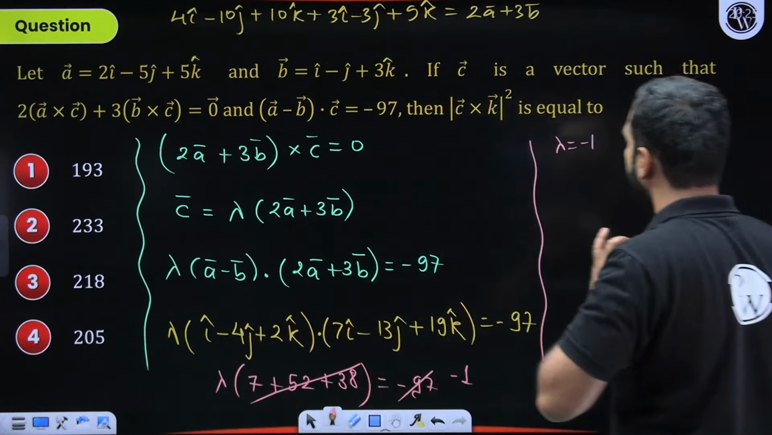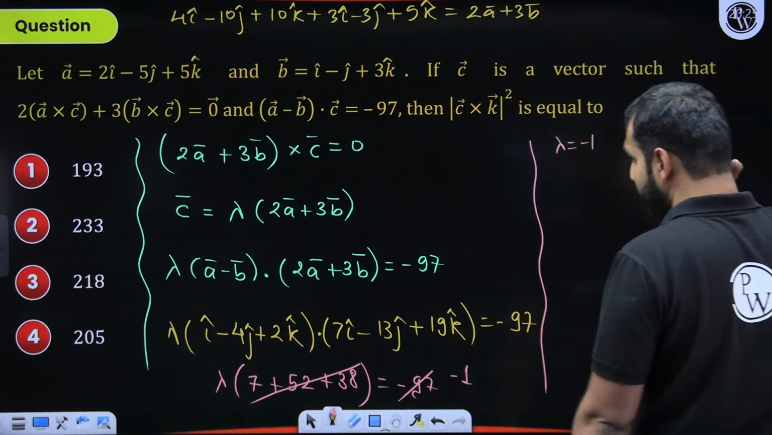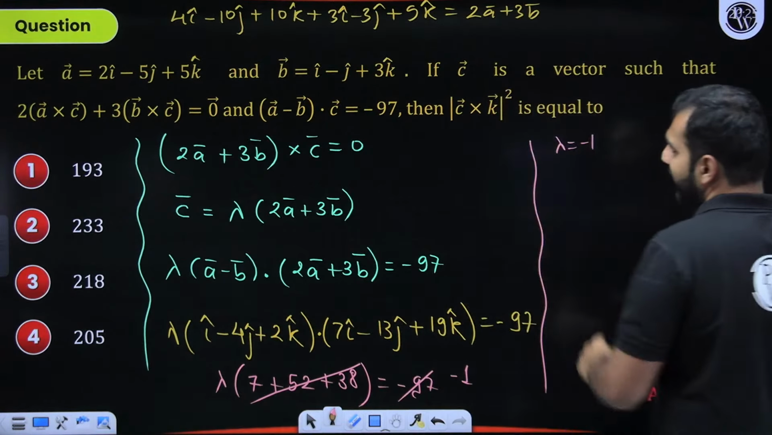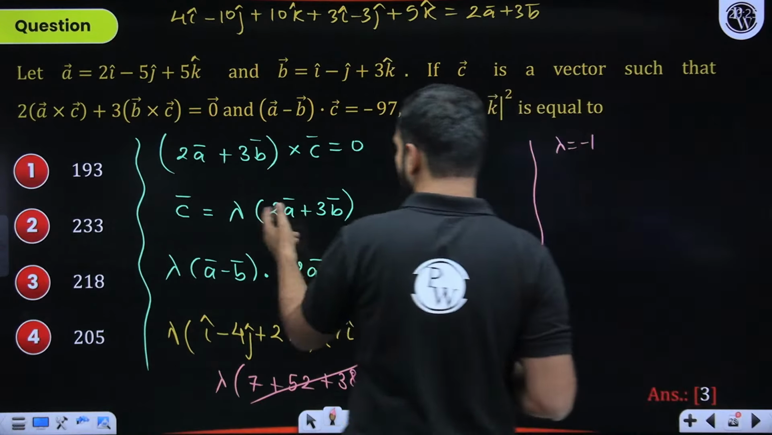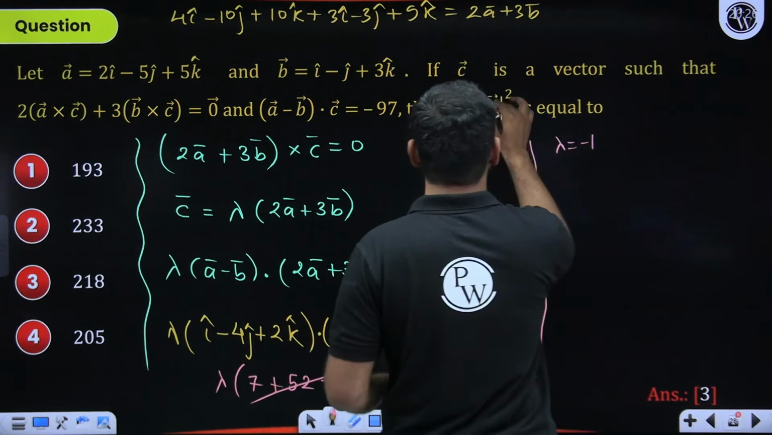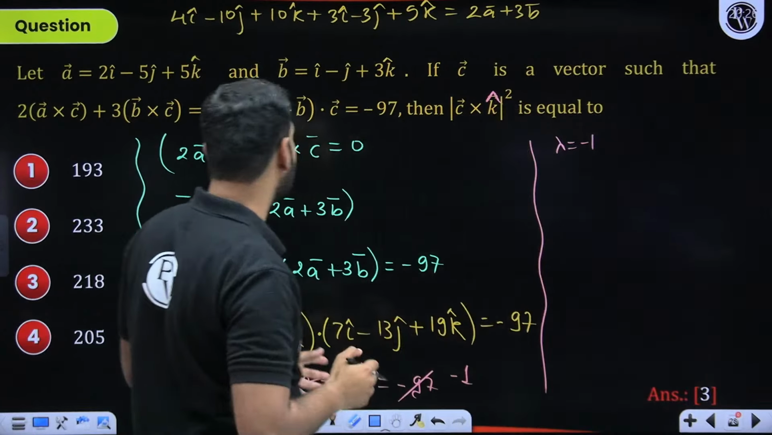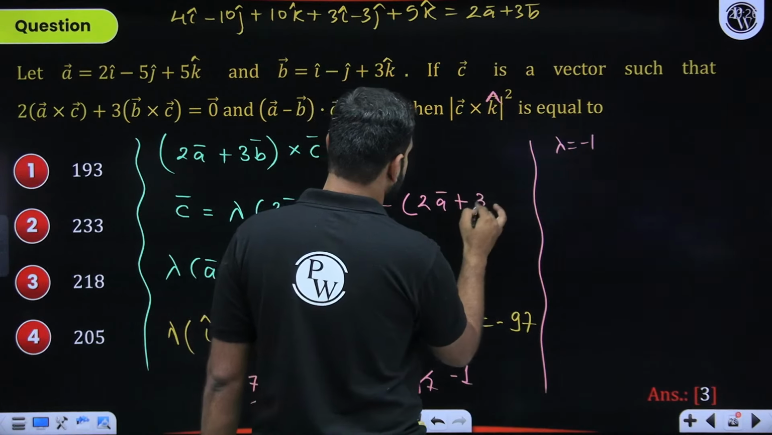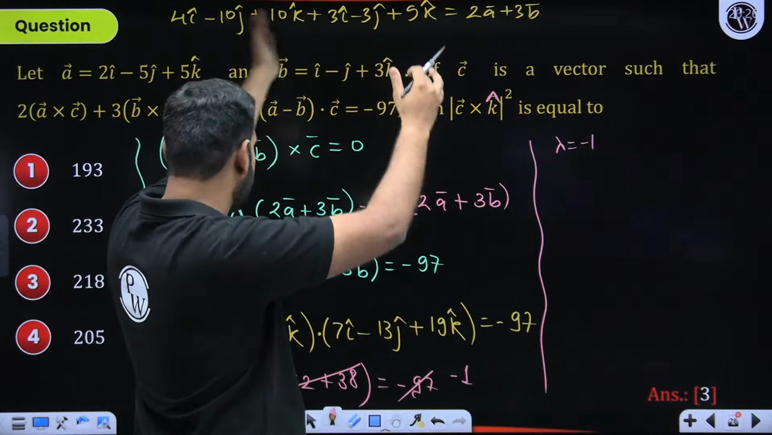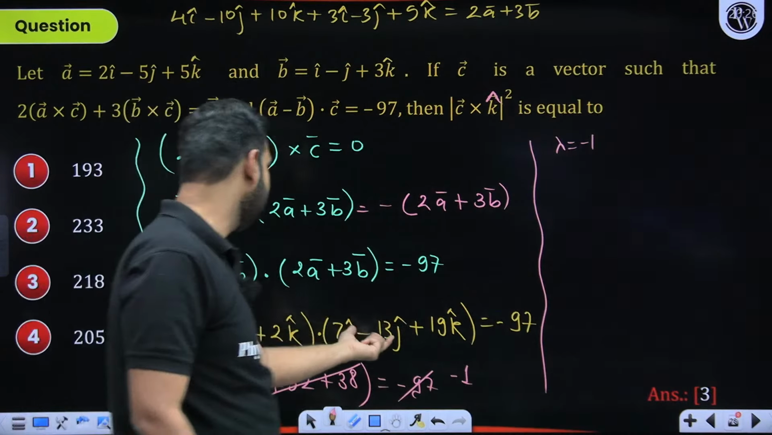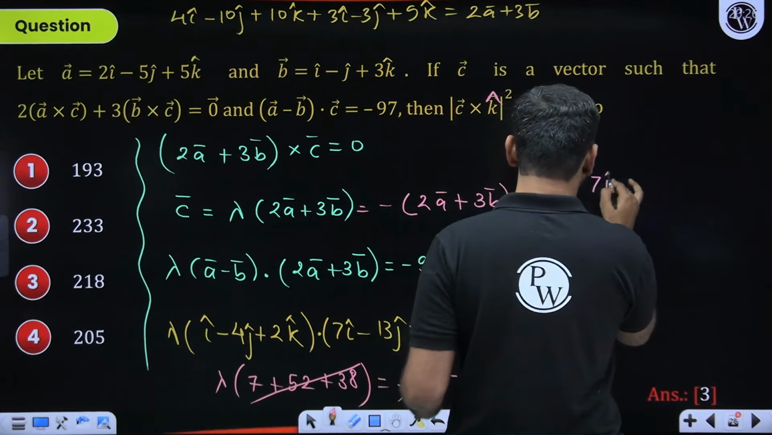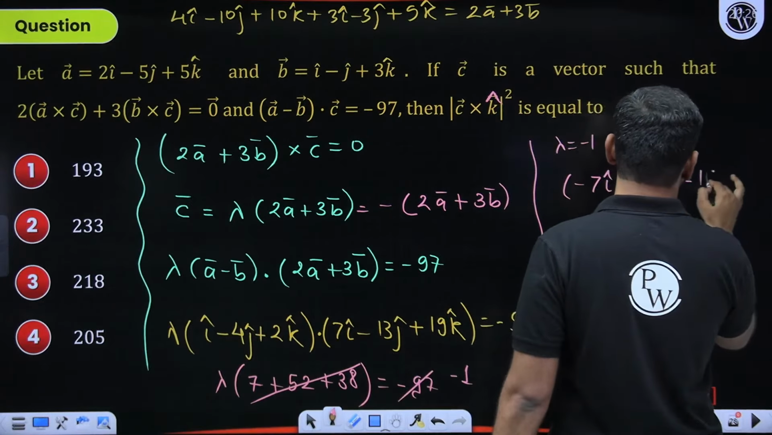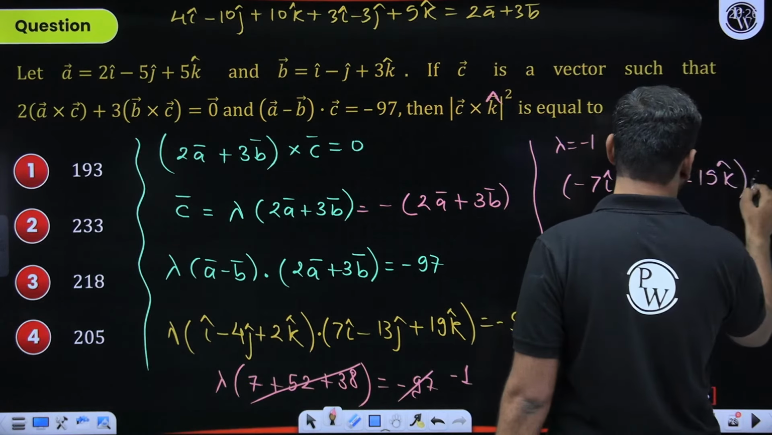I hope there is no confusion on that. Now, once you have cracked the lambda, you have cracked C. I hope you are getting it. Lambda is going to be minus 1. So mod and square when done, it doesn't matter. So here C is going to be this only in terms of modulus. C cross K cap. This is K cap, right? So vector C, if I could define, is the negative of 2A plus 3B. We did crack 2A plus 3B. So if I take the negative of it, it will be minus 7i cap plus 13j cap minus 19k cap, and I need to take its cross with K cap.